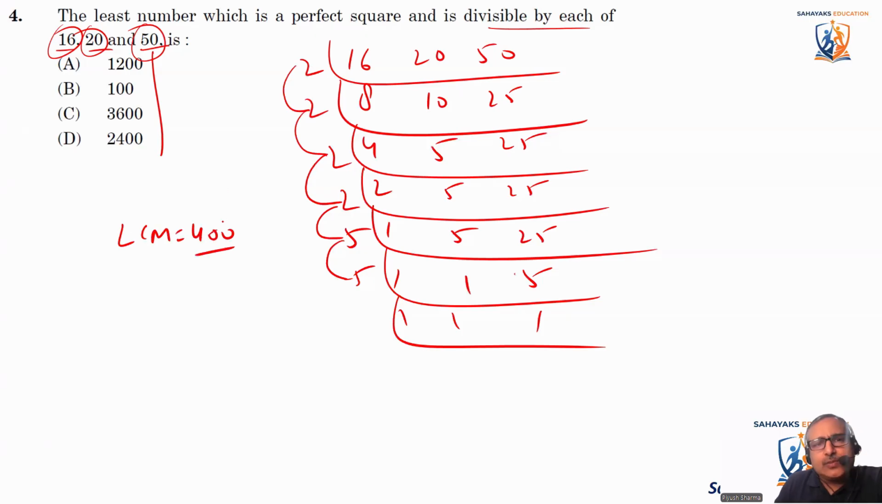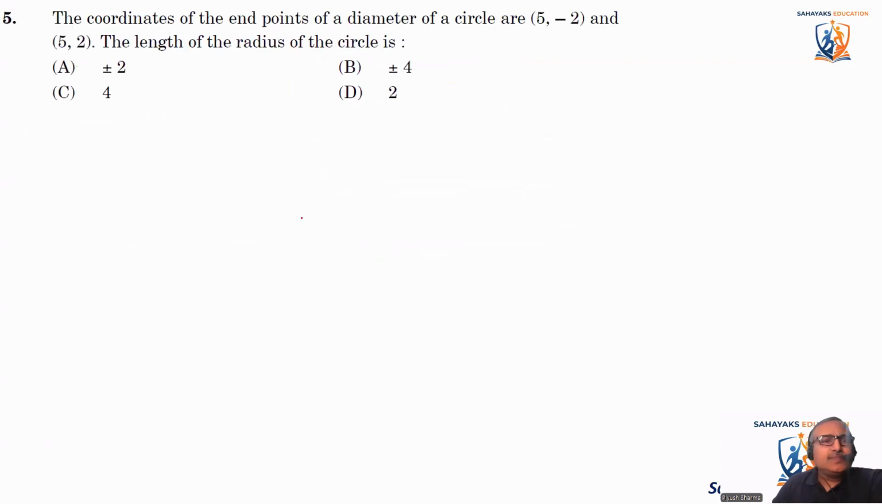And 400 is also a perfect square. See, there are 2, 2, and 2 pairs. So it's a perfect square. But 400 is not in the choices. If 400 is not in the choices, then we have to multiply it with some perfect square. So 400 multiplied by 3 is 1200, but that will not make a perfect square. 400 into 9, 9 is a perfect square. 400 into 9 is 3600. So that is the answer. Okay. And we know that 3600 is a perfect square of 60. So let's move to the next question now.